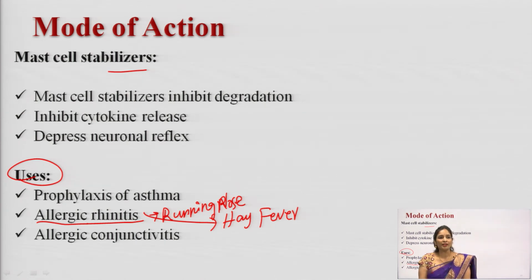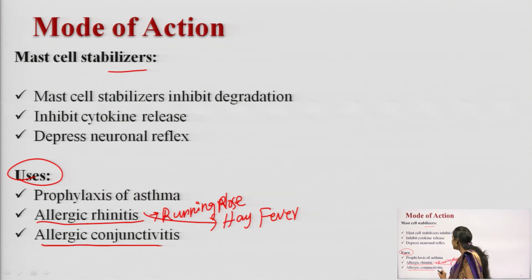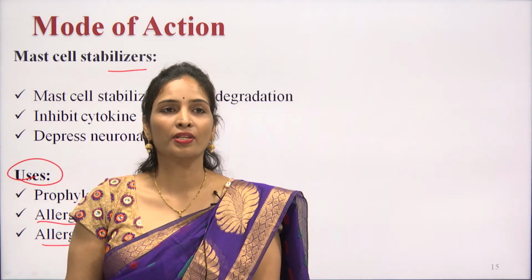And the last one is allergic conjunctivitis. This is also caused by allergens. It is related to the eye. For this allergic conjunctivitis, you can give anticholinergic drugs. So, anticholinergic drugs you can give here to treat allergic conjunctivitis. So, this is all about the asthmatic drugs.